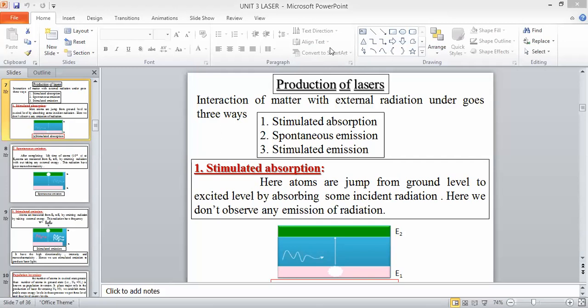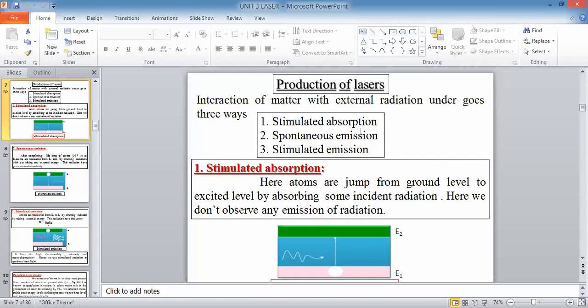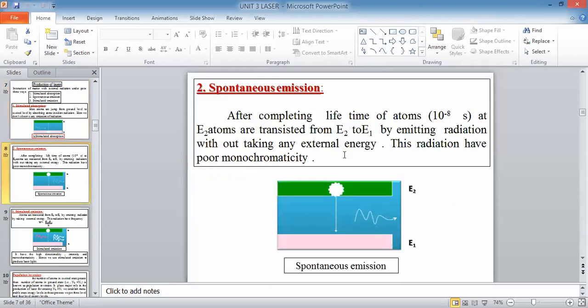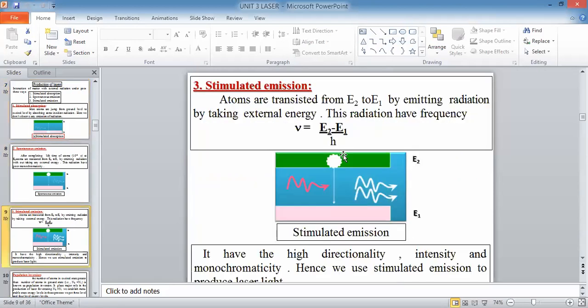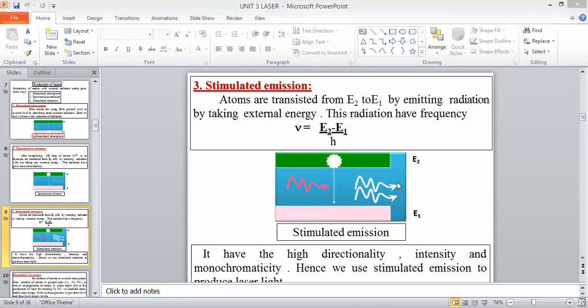Okay, sir. Okay. So, today we discussed what is stimulated absorption, what is spontaneous emission, and what is stimulated emission. Of these three processes, the last process, stimulated emission, is the only one used to produce the laser. The laser emitted by this process has four main characteristics. See this. Wait 1 minute.